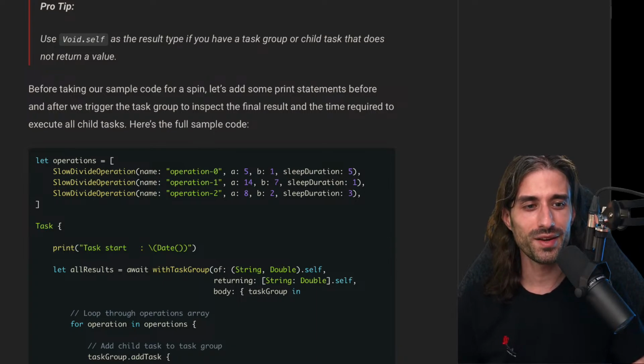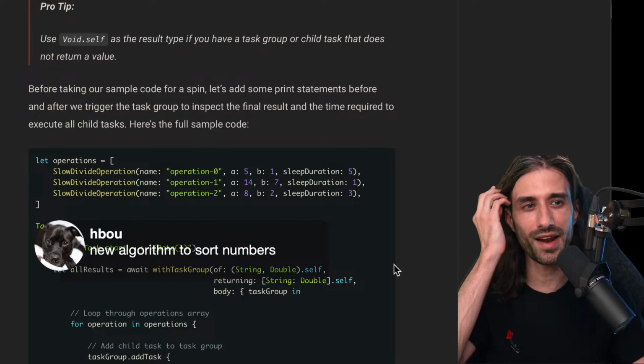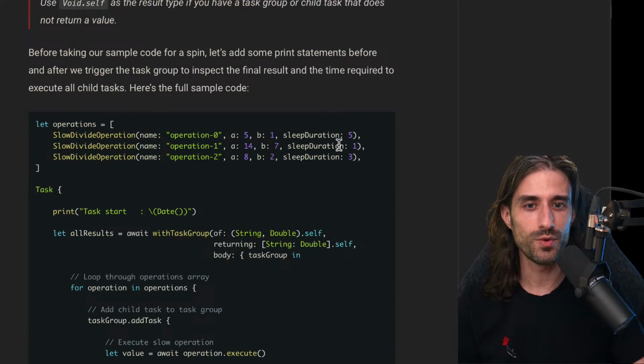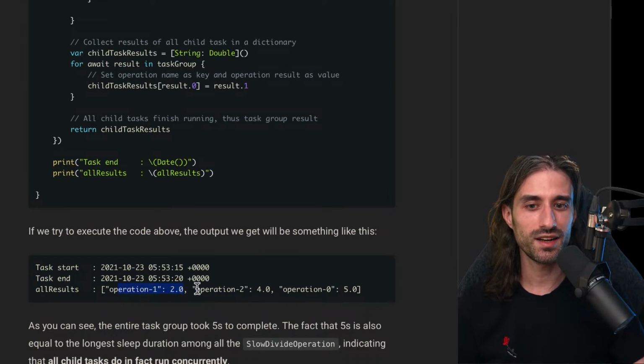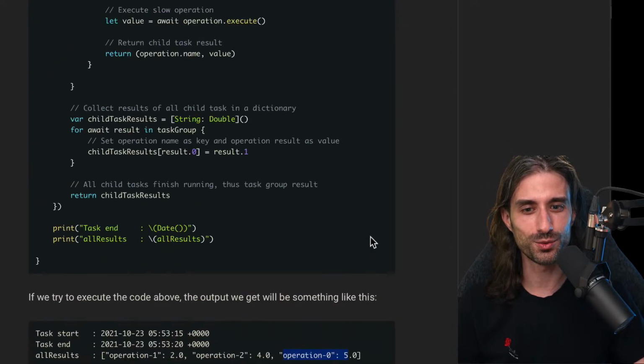And I see a very good remark in the chat: a new algorithm to sort numbers. Yes, if you're given an array of integers and you implement a sleep for each of the integers, it will have the side effect of actually sorting the integers. You can see that we have the first operation here, then the second, then the third, then the first, and indeed they are in ascending order. It's probably the most inefficient, most stupid way to sort integers, but it's a nice fun fact that you can use the sleep function to sort integers.